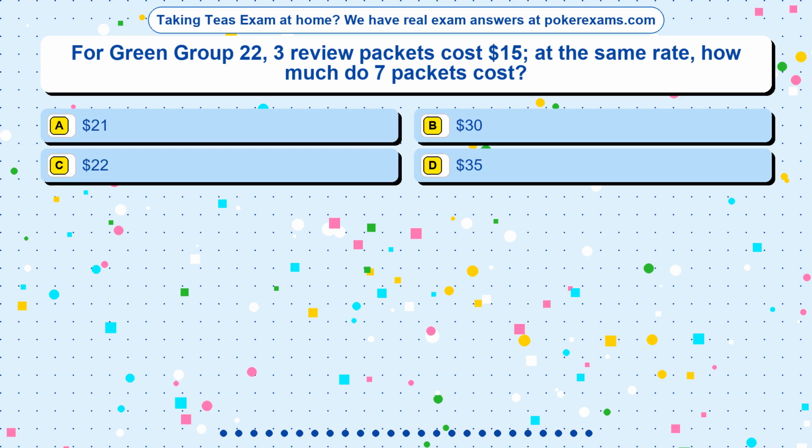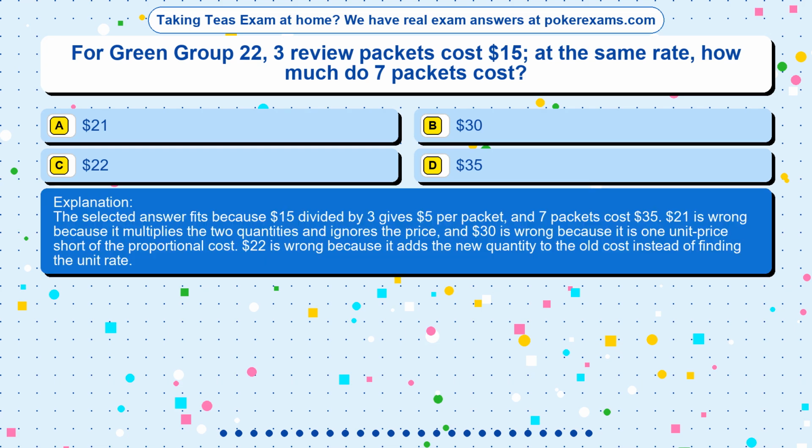The correct answer is option. The selected answer fits because $15 divided by 3 gives $5 per packet, and 7 packets cost $35. $21 is wrong because it multiplies the two quantities and ignores the price, and $30 is wrong because it is 1 unit price short of the proportional cost. $22 is wrong because it adds the new quantity to the old cost instead of finding the unit rate.